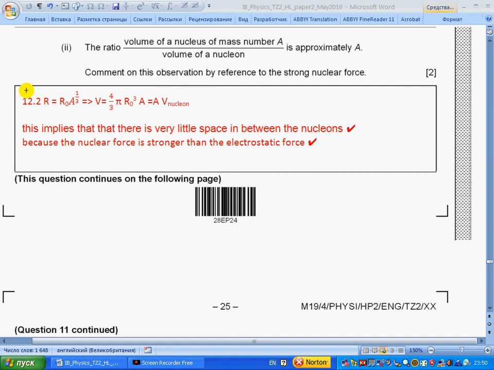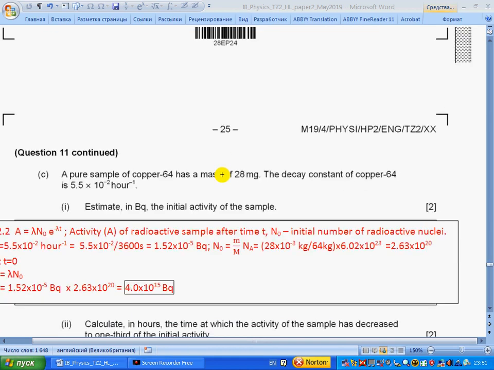So we see that according to section 12.2, the volume of the nucleus equals the volume of a nucleon multiplied by the mass number, which means the number of nucleons. This implies that there is very little space in between the nucleons because the nuclear force is stronger than the electrostatic force.